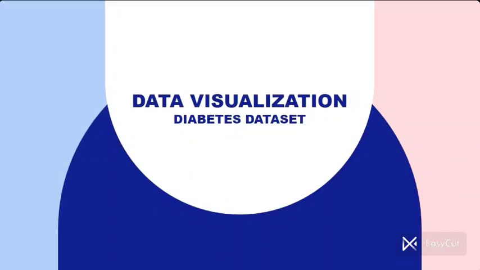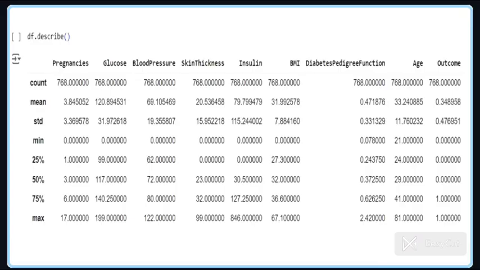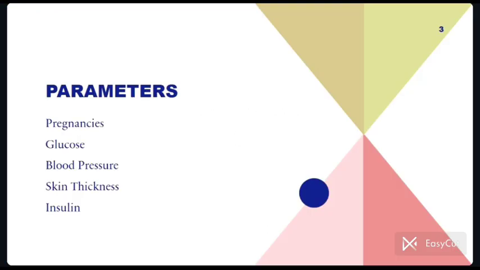Exploring the diabetes dataset, an analytical overview. The diabetes dataset provides a comprehensive analysis of various health parameters among females aged 21 to 81. By examining key factors such as pregnancies, glucose levels, blood pressure, skin thickness, insulin levels, BMI, diabetes pedigree function, age, and the outcome of whether an individual has diabetes, we can uncover significant insights into the prevalence and correlates of diabetes in this population.